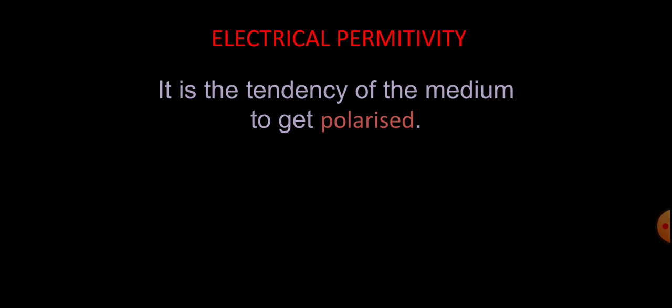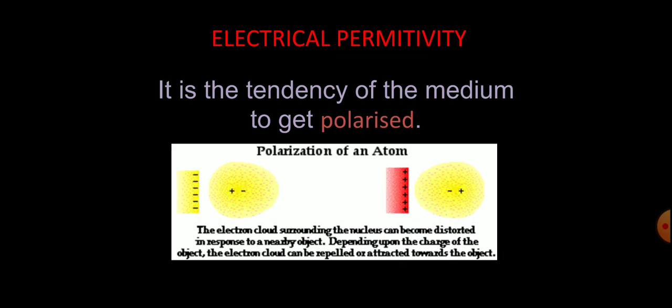Polarized here, we'll talk about in short because this topic will be dealt with in the coming topics. Polarization of an atom means when the centers of positive and negative charges get distorted. In that case, the object gets polarized, like you have polar atoms and non-polar atoms, which you have done.